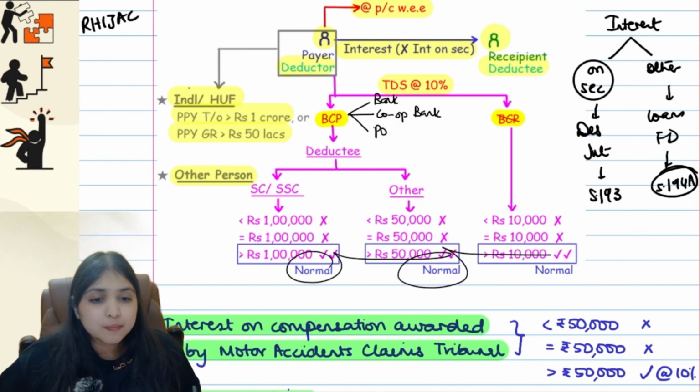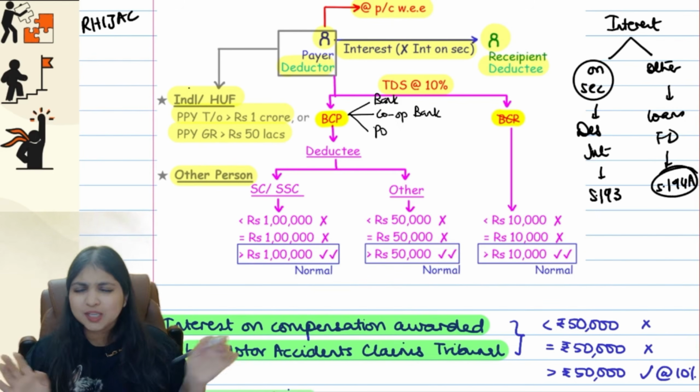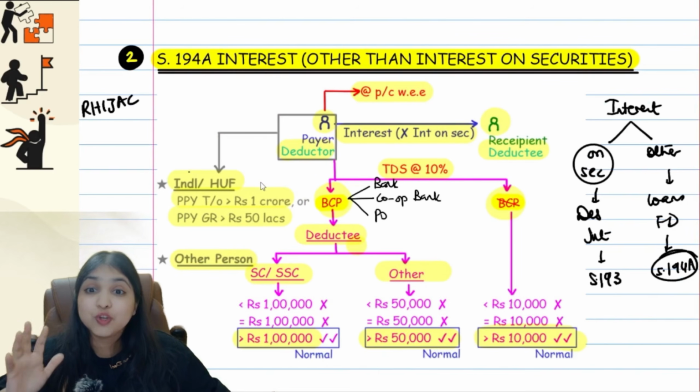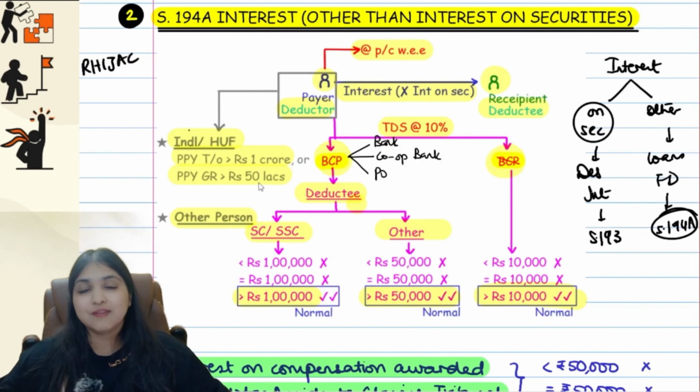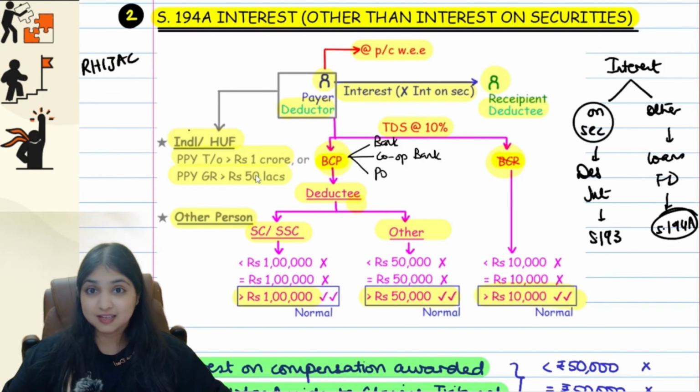I have written normal over here. These are normal limits. Why am I calling it a normal limit? You will understand a little later. That point you ignore for now. So this was your first TDS section, section 194A. It applies to what? Interest. What interest? Interest other than interest on securities.